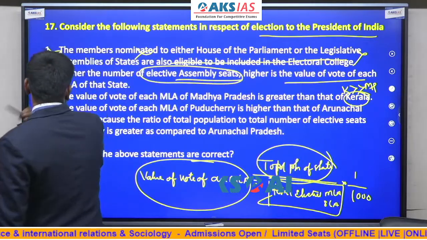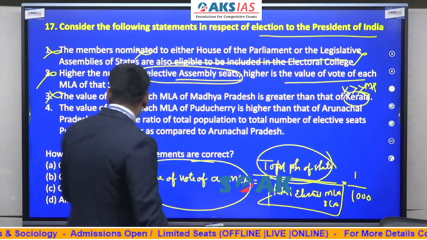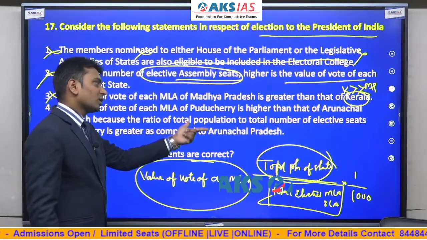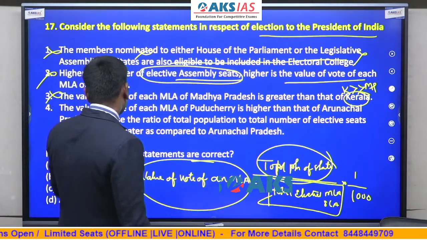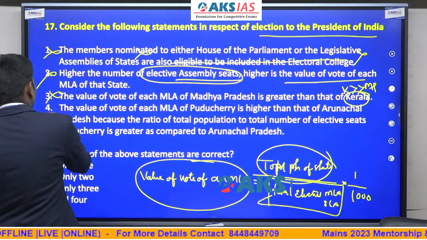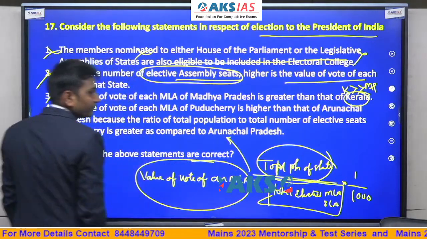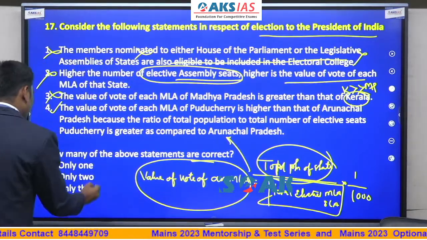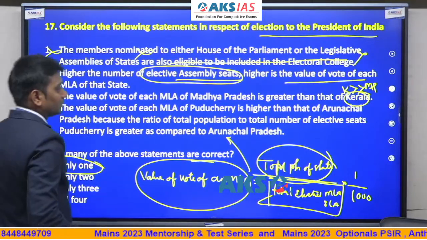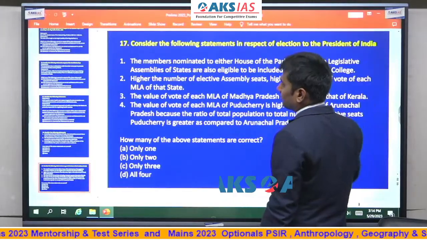The value of the vote of each MLA of Pondicherry is higher than that of Arunachal Pradesh, because the ratio of total population to the total number of elective seats of Pondicherry is greater as compared to Arunachal Pradesh. As a result, this is correct. They have explained this in this format, and that is correct. So only one statement is correct in this. Very difficult. So this is the question paper that we have.